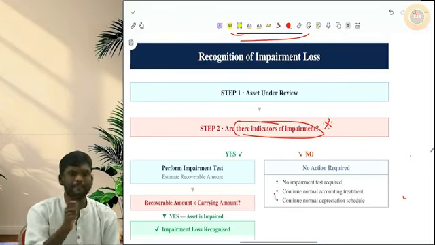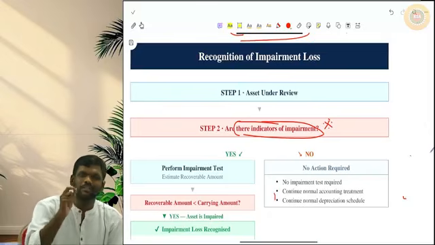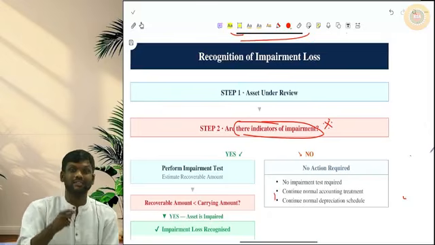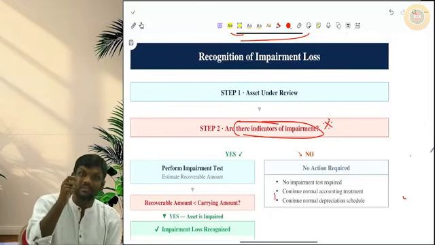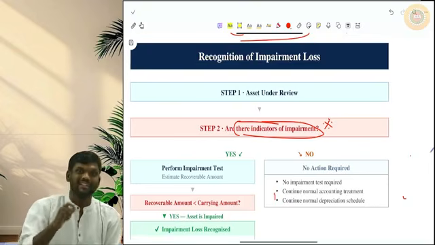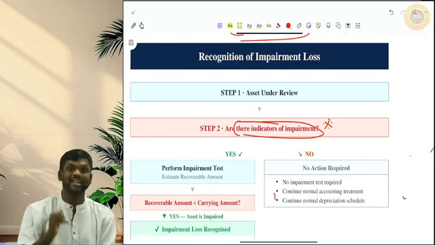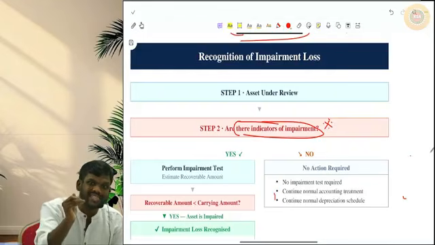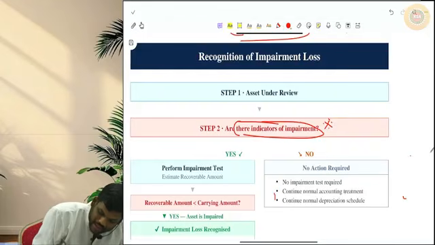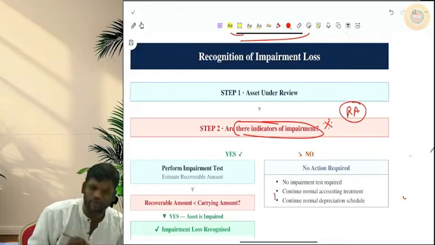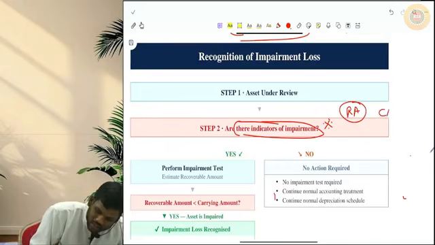Basically, if there is something wrong with the asset, if there is some indication that there is something negative in respect of the asset, that means there is an indication that the asset's value should have reduced. In that case, you have to put the asset to impairment test, estimate the recoverable amount of this asset, and compare that with the carrying amount.